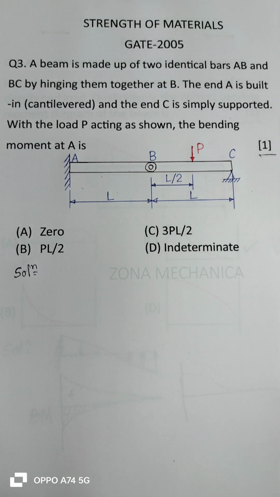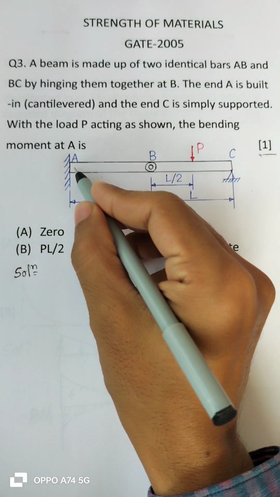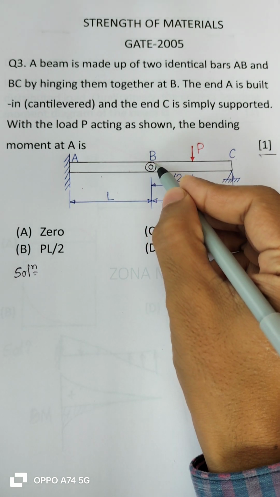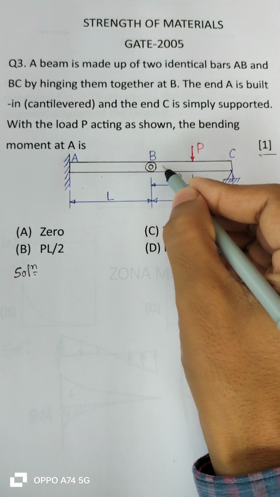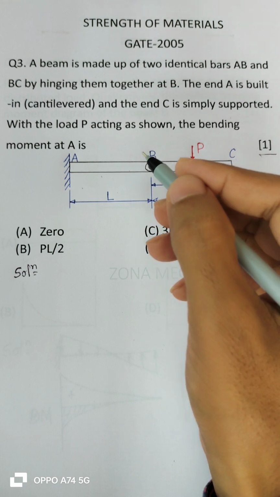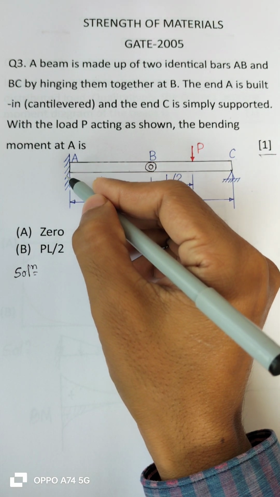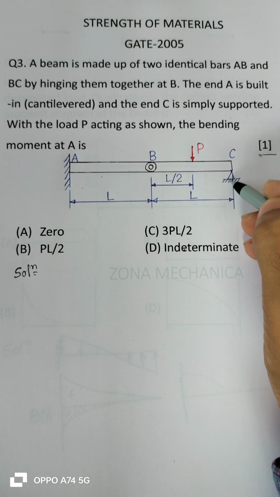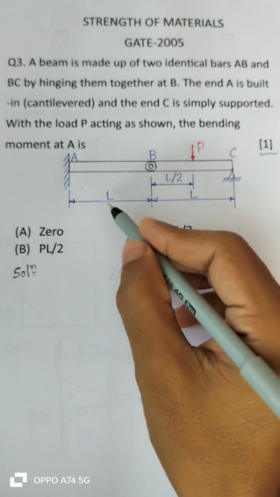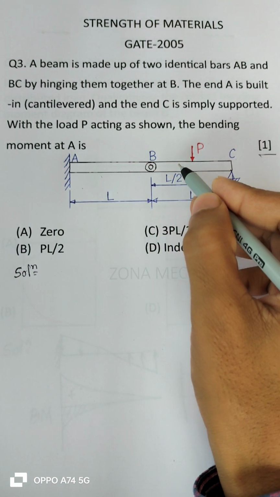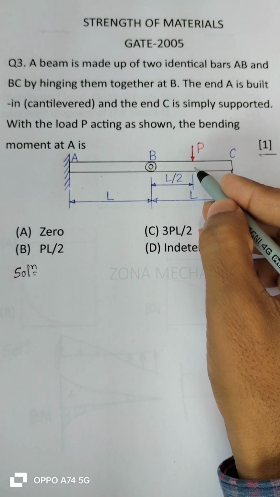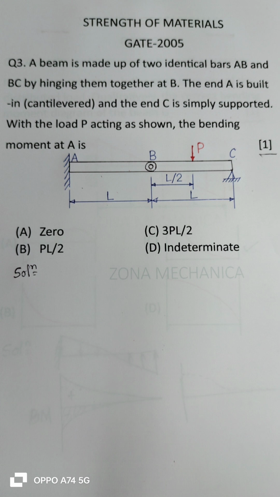Well, as you can see in this figure, this is the bar AB and this is the bar BC. Both are hinged together at B. That means the bar BC can rotate about B, and A is cantilevered, that is fixed end, and C is simply supported. With this data given, you can see that both the bars AB and BC are of length L, and P is acting at the mid length of BC.